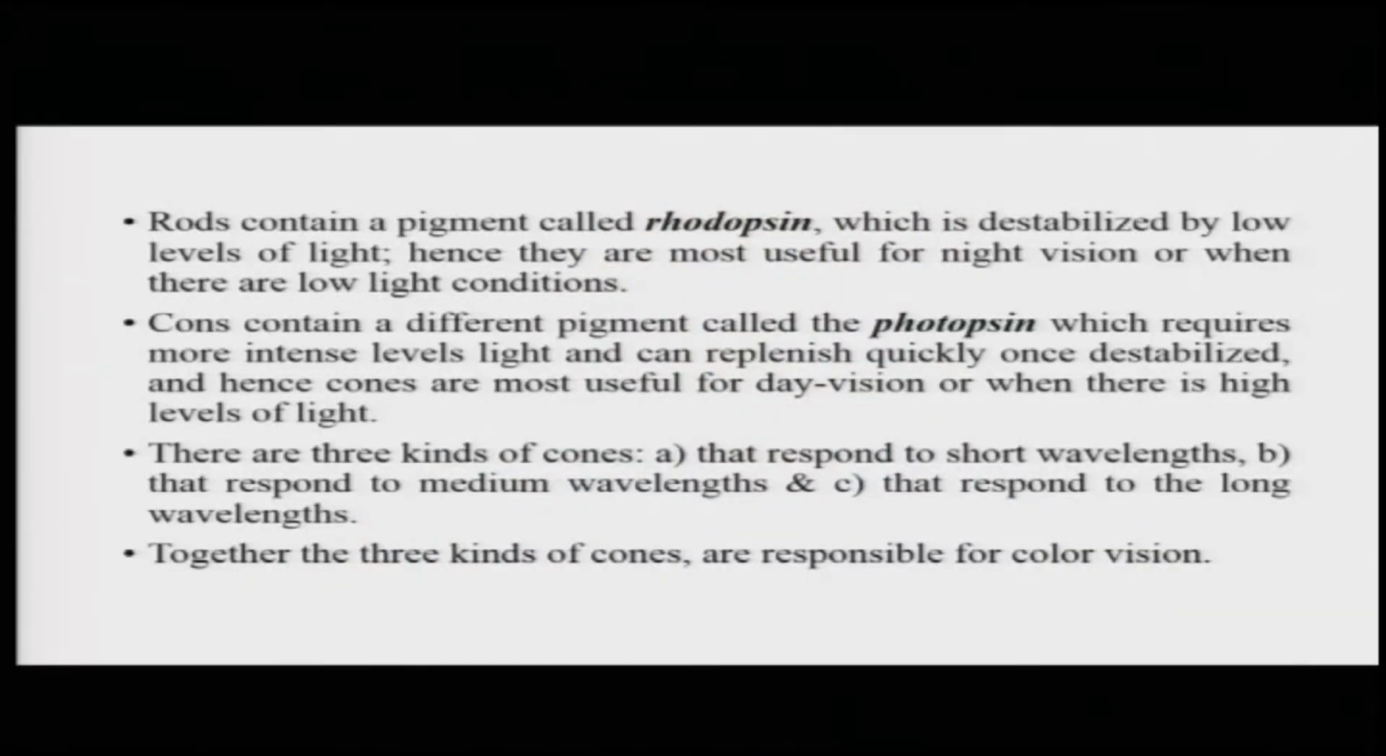Now, there are 3 kinds of cones, one that responds to short wavelengths, another that responds to medium wavelengths, and the third kind that responds to longer wavelengths. In combination, through the action of these different kinds of cones, we get color vision. So, color vision is basically the responsibility of cones, different kinds of them, which are sensitive to different bands of wavelength.